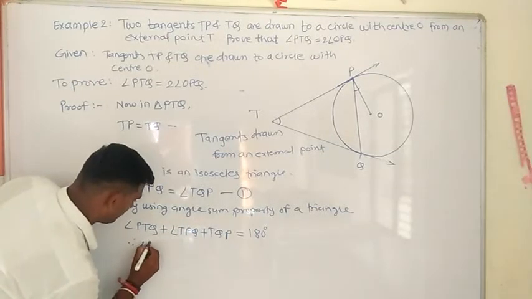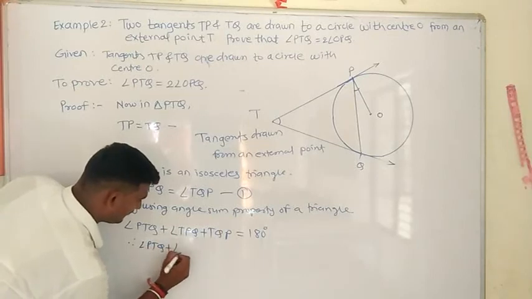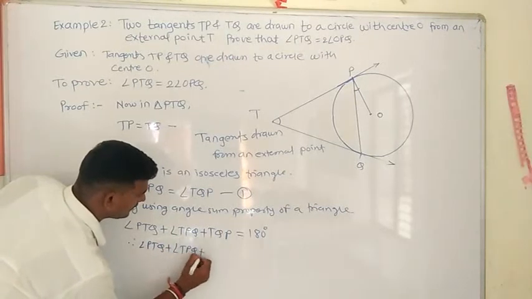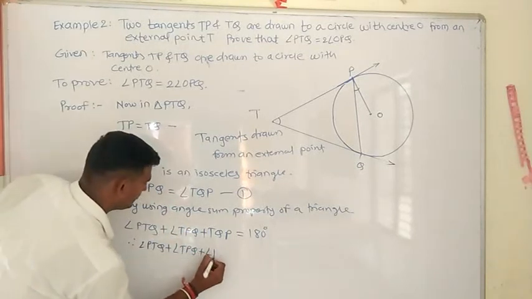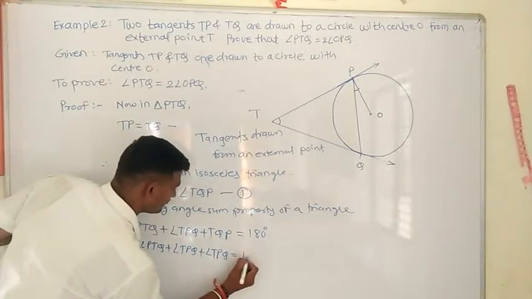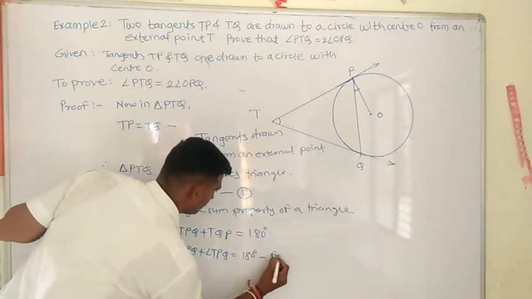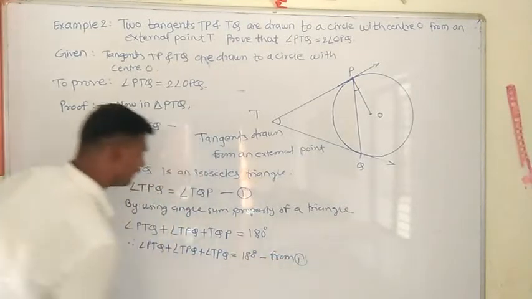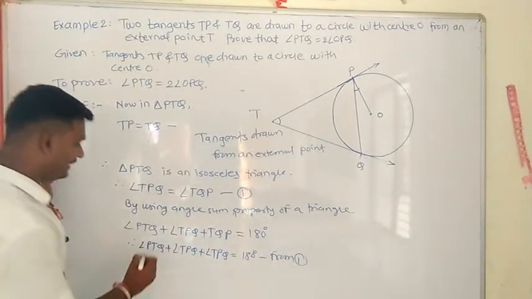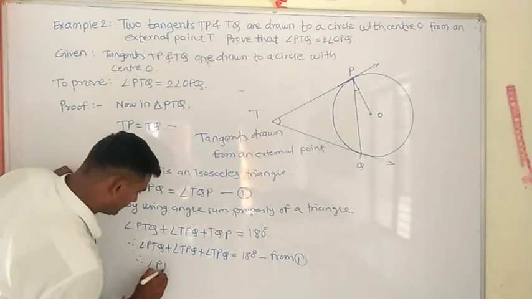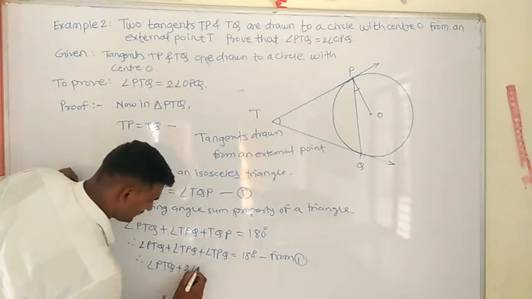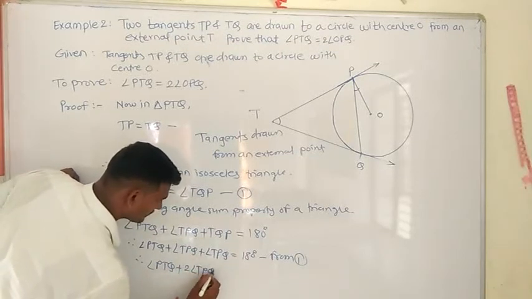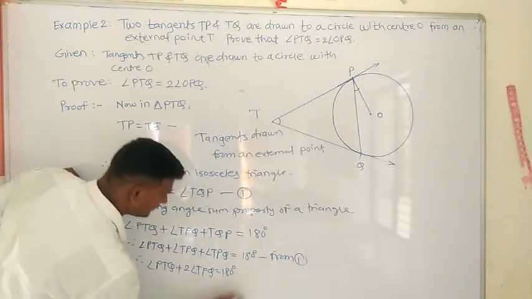Therefore, angle PTQ plus angle TPQ plus, instead of TQP, I will write TPQ, is equal to 180 degree. So angle PTQ plus 2 times angle TPQ is equal to 180 degree.